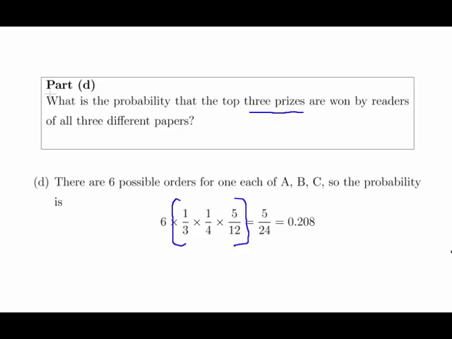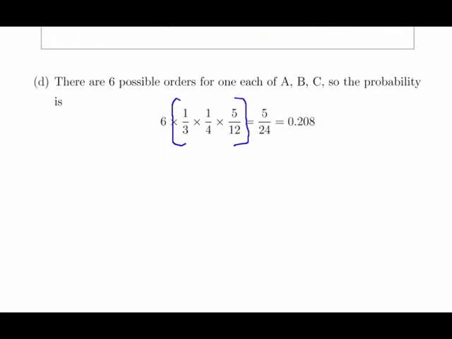So we have 6 times 1/3 times 1/4 times 5 over 12. Sorry, I'm saying this the same way again. This is 3 factorial even. Sorry, I was going to say 3 choose 1, but it's actually 3 factorial. Essentially what we have here is all the possible outcomes that we can get. So we can have first prize A, second prize B, and third prize C, or we could have CBA or ACB.